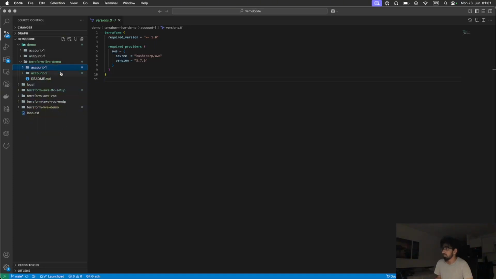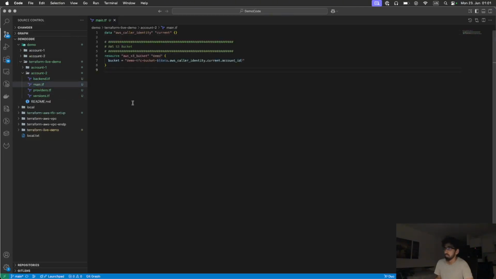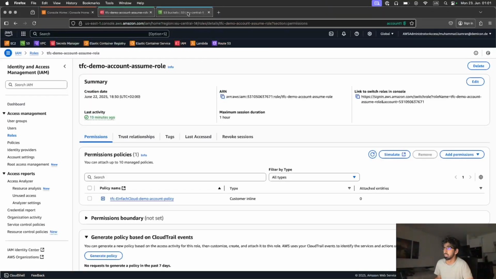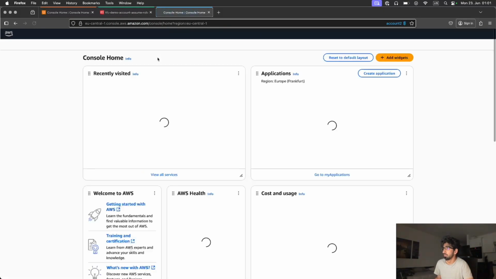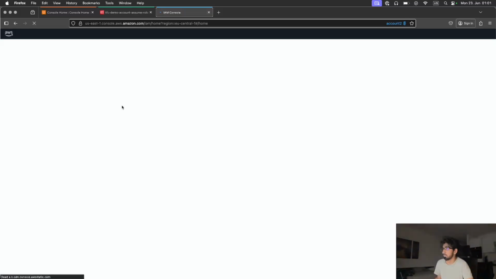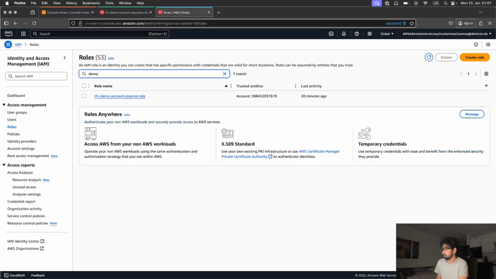Now in the second account, the settings are pretty much similar, just the workspace name is account-2, and in main I am creating a bucket, and in the provider I have used another role in the AWS account. This is our account 2, you can see here, and in IAM we have also created this role as a cross-account role.